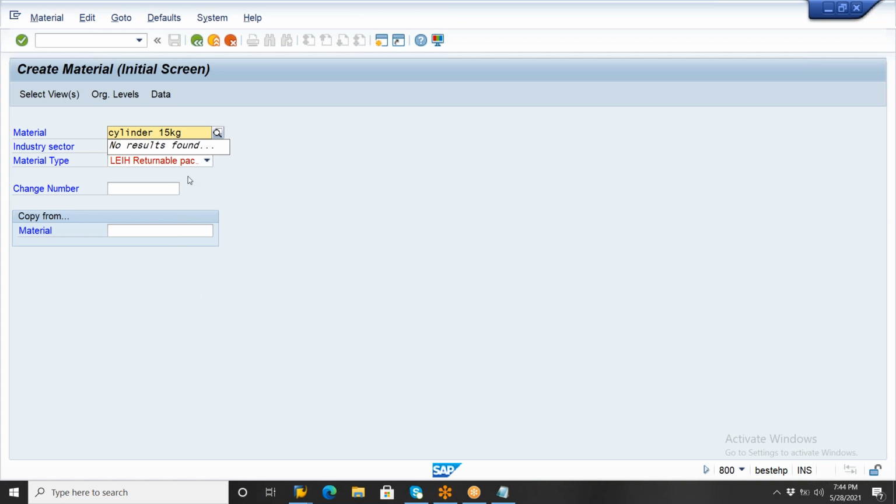However you are giving the spelling, alphanumeric is possible. So I'm giving cylinder, space, 15 kg as the material. It is external number assignment, so you can give alphanumeric anything here.